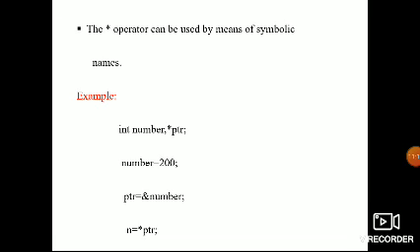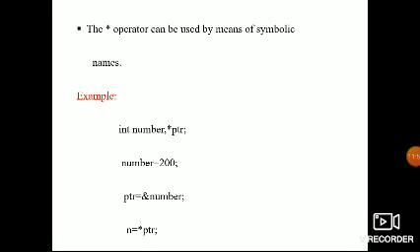Next, the dereferencing operator, the value at address. To give the value we have to use n is equal to star ptr. Whatever value is in number has to be written to the n value. Star's duty is to return the value. Whatever value is at the address has to be written. So that's why I use n is equal to star ptr.